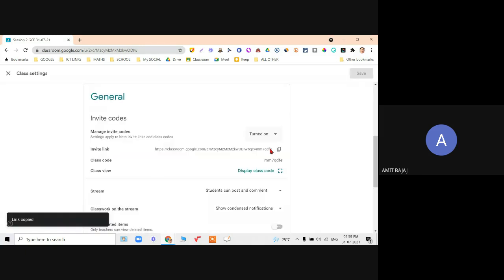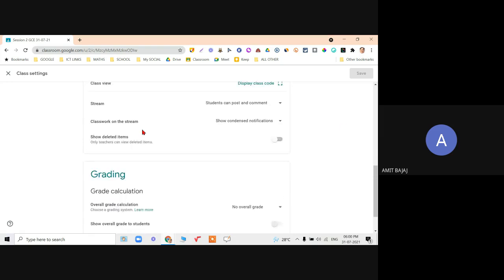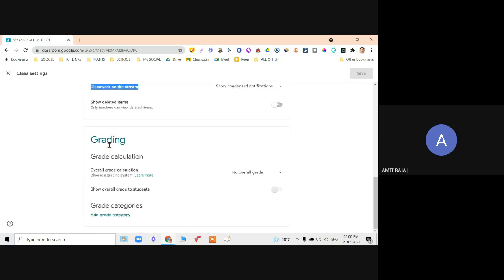It is possible sometimes students may say that on clicking this invite link, they are not able to join the class. In that case, you can always share the code as well. Both are equivalent. Coming down, I will talk about stream, then classwork, then grading.